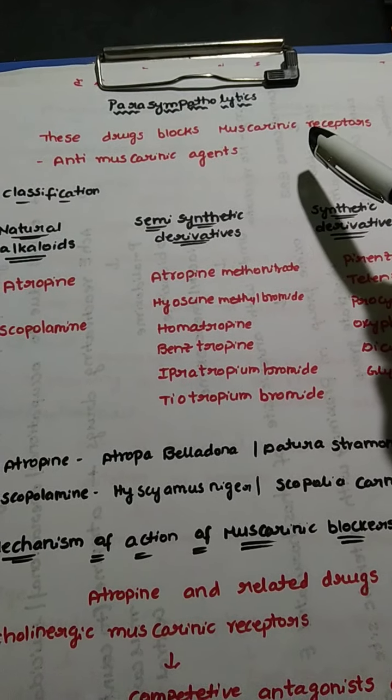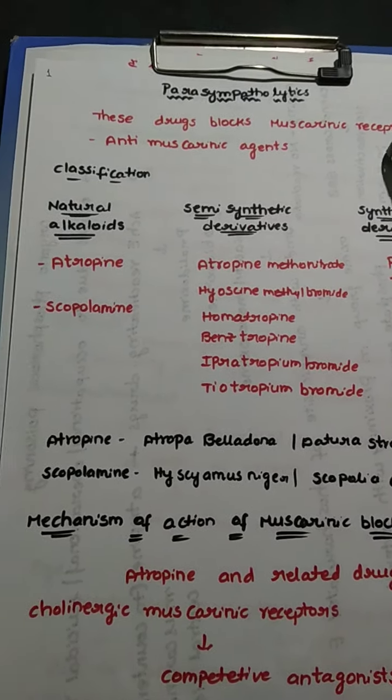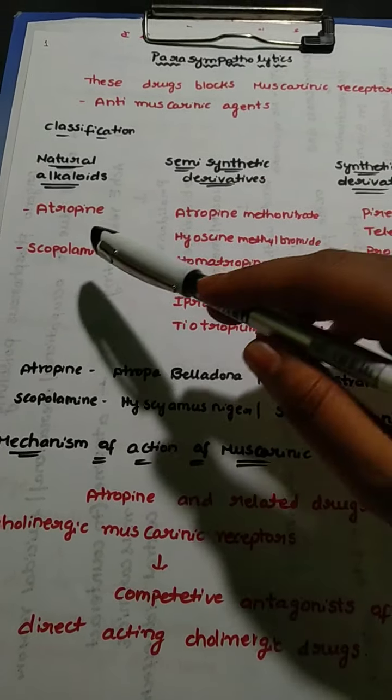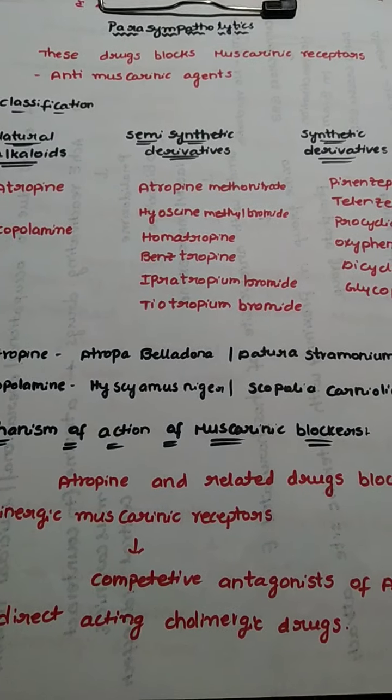Parasympatholytics. These are called anti-muscarinic agents as these drugs block muscarinic receptors. And the classification of parasympatholytics is as follows. It is classified into natural alkaloids, semi-synthetic derivatives and synthetic derivatives.